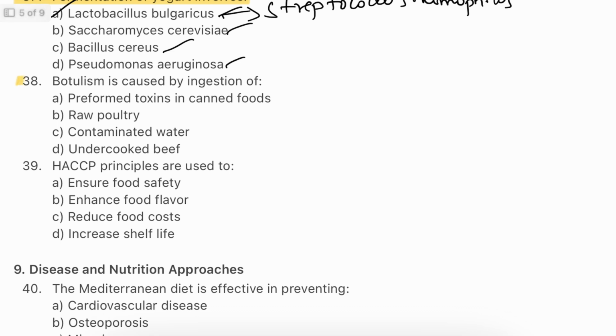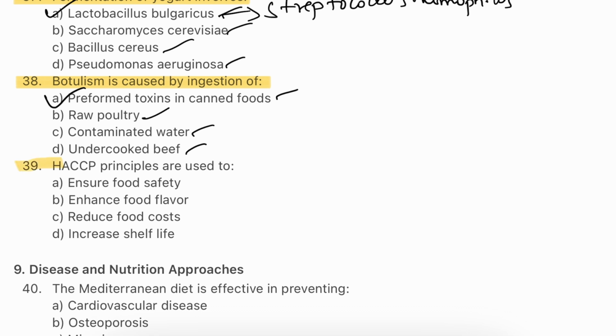Question number 38. Botulism is caused by ingestion of preformed toxins in canned foods, raw poultry, contaminated water, undercooked beef. The answer will be A. Preformed toxins in canned foods. Botulism results from ingesting preformed botulinum toxin, often found in improperly canned or preserved foods. This toxin interferes with the nerve functions, making prompt medical treatment essential to prevent severe complications.